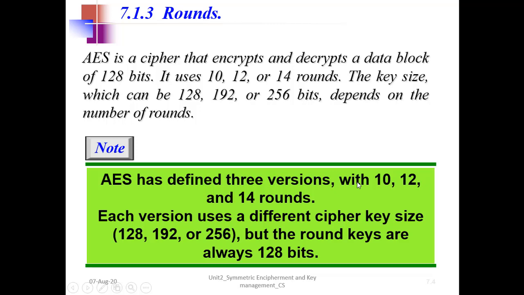So we saw there were 16 rounds in DES, but here, depending on the version, we have 10 rounds, 12 rounds or 14 rounds. And each version uses a different cipher key size. So if you are using 10 rounds, we will have a 128-bit key, 12 rounds 192, and 14 rounds 256-bit cipher key size. But the round keys are different, remember, and they are always 128 bits.